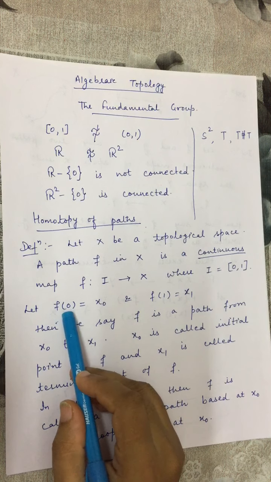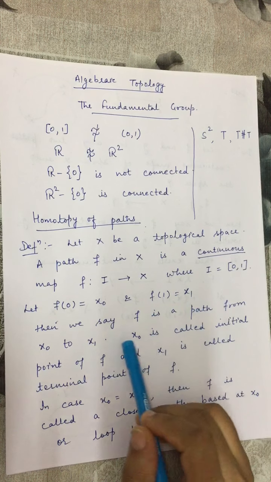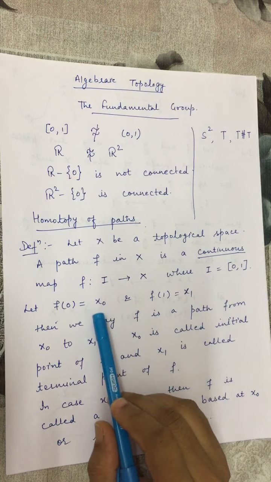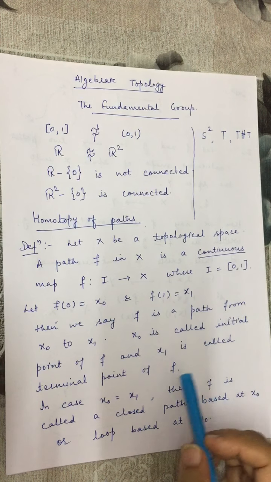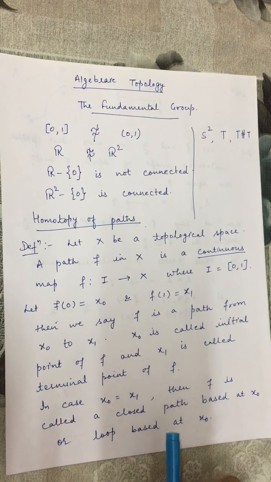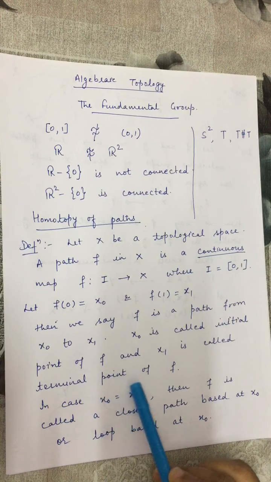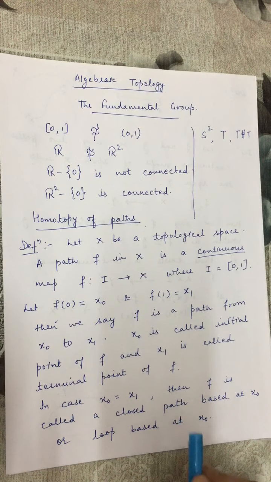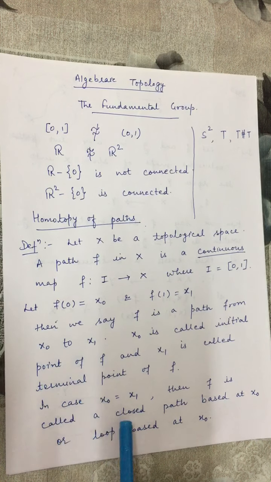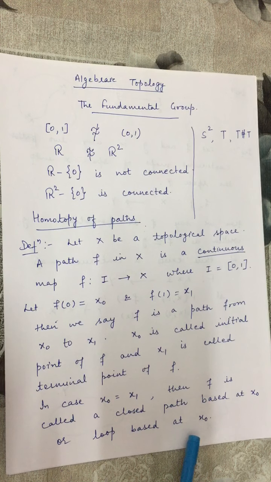Let us say the image of 0 under f is x0 and the image of 1 under f is x1. Then we will say that f is a path from the point x0 to the point x1. x0 is called the initial or starting point of f, and x1 is called the terminal or end point of f. In case x0 and x1 are the same, then we say that f is a closed path based at x0, or a loop based at x0.